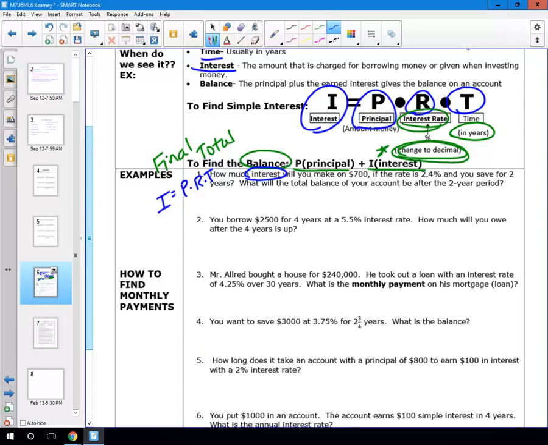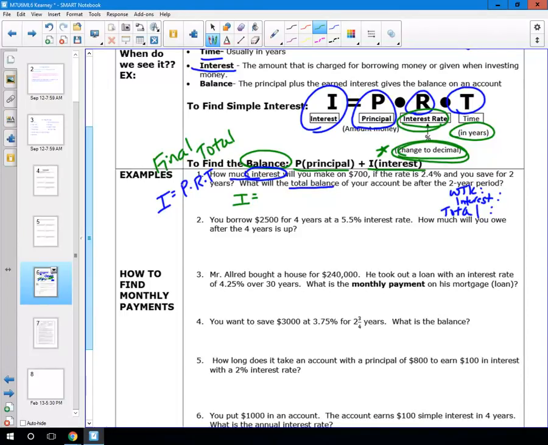Okay, so let's do our WTK because that's still super important. WTK, and for this one, it says how much interest and then what will the total balance be. So we're looking for 2 things, the interest and the total balance. Okay, so we can't stop until we find those 2 things. So let's go back to the problem. It says how much interest. So we're looking for the I. We don't know the I, so we're going to put I equals